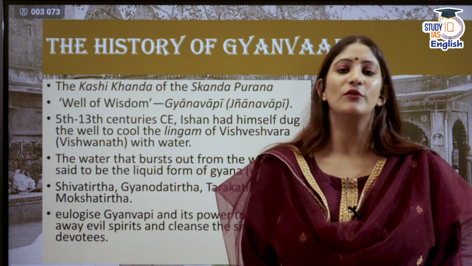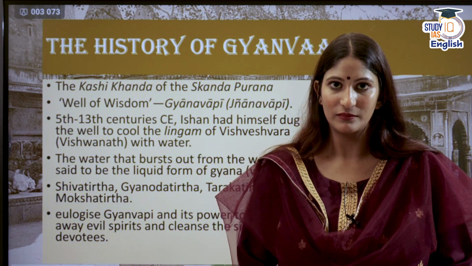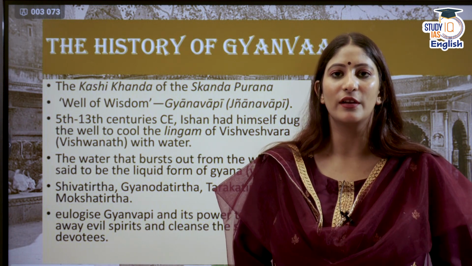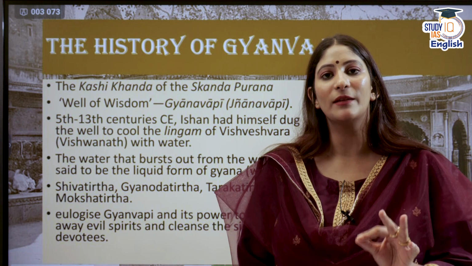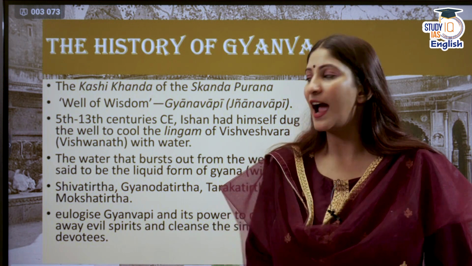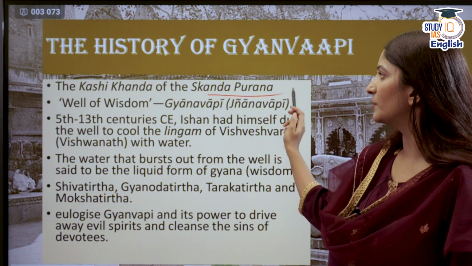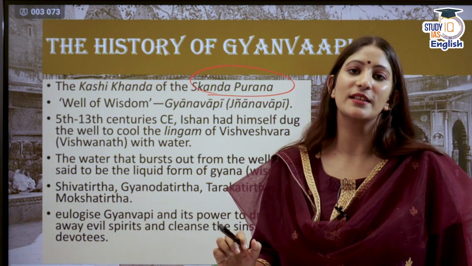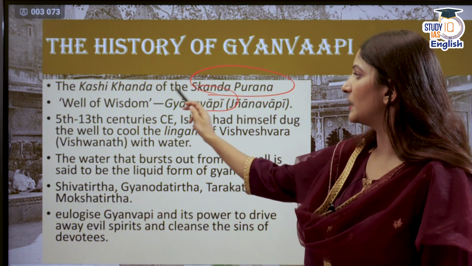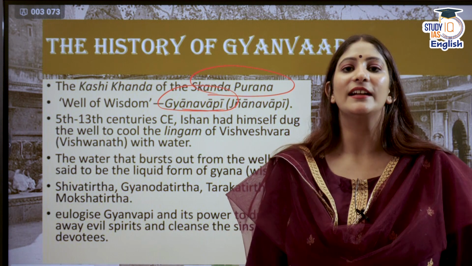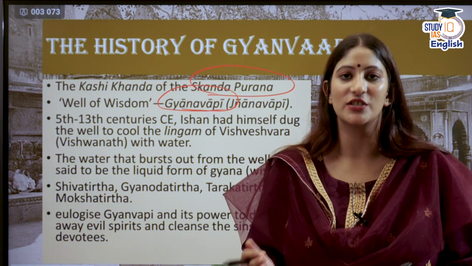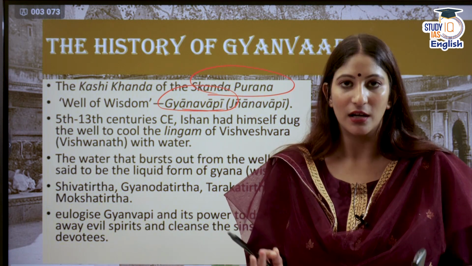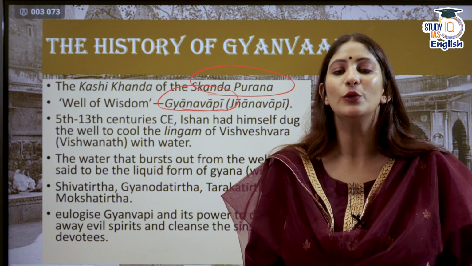The thing is that we have to know about the origin of everything. Many people say that no, there was no sort of temple over here. But what if we can show them the text that is related to it? As in the Kashi Khand of the Skanda Puran, which dates back to 5th to 13th century. This Puranic text has told us about a well of wisdom which is known by the name of Gyanvapi. Here it is mentioned that Ishan, who is a form of Lord Shiva himself, because of the absence of water, had to dig out a well, and that was to cool the lingam.